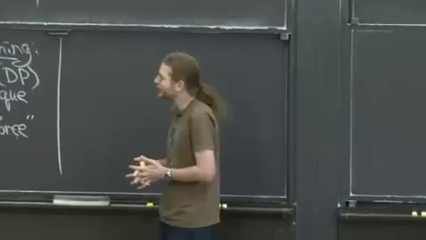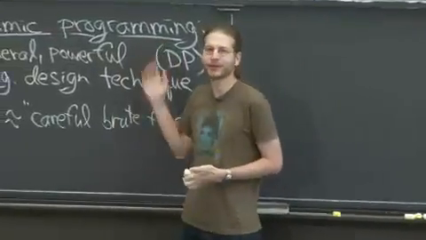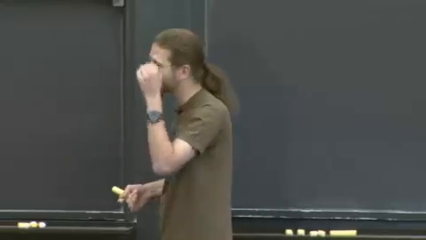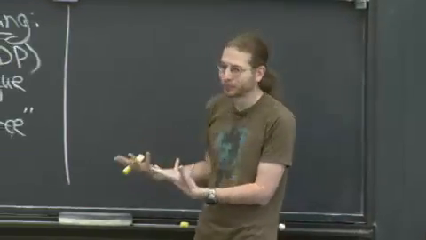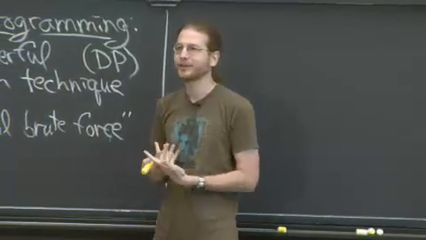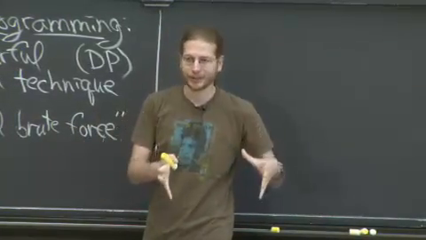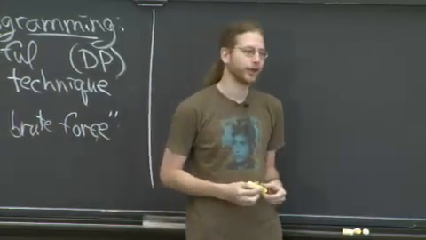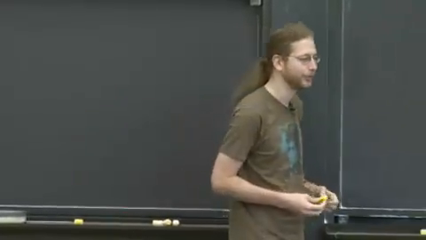Probably the first burning question on your mind, though, is why is it called dynamic programming? What does that even mean? And I used to have this spiel about, well, programming refers to, I think, the British notion of the word, where it's about optimization. Optimization in American English is something like programming in British English, where you want to set up the schedule for your trains or something, I think is where programming comes from originally.